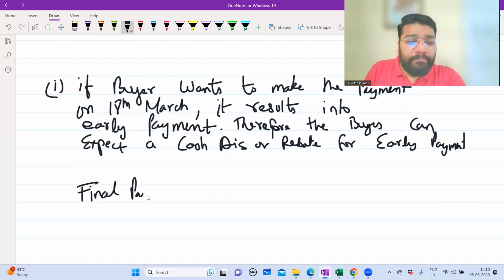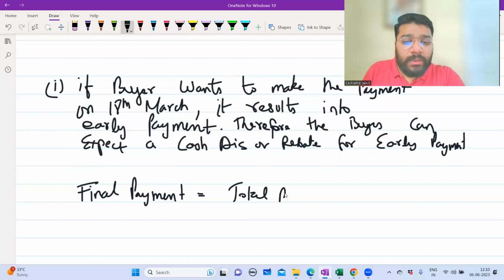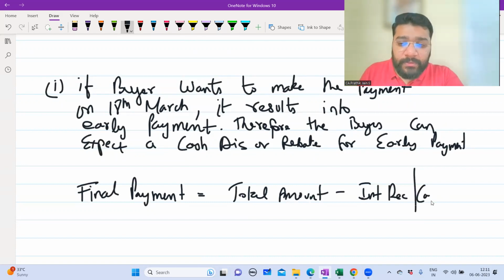Final payment is equal to total amount minus interest received, or cash discount or rebate received. Whatever you want to say, you can say.